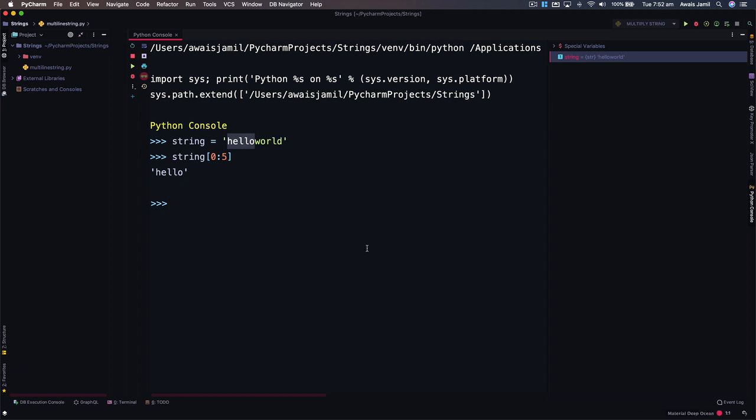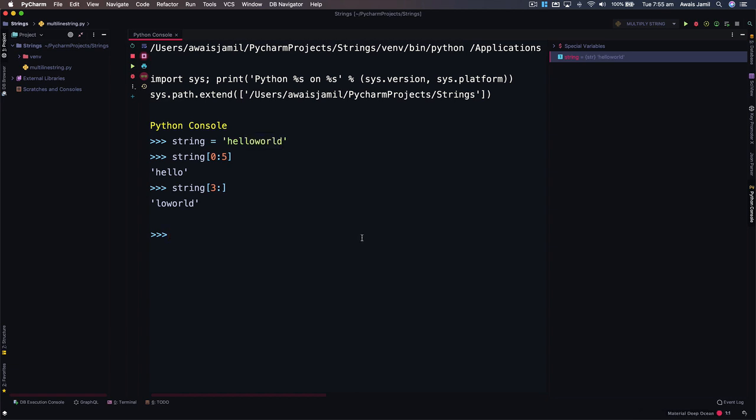Python allows you to omit the start and end index when slicing a string. So we'll type string, open and close square bracket. We can type 3 and then leave that end index empty, and then you get to see "lo world", all the characters starting from character index 3. So here we have HEL, and then we start from here.